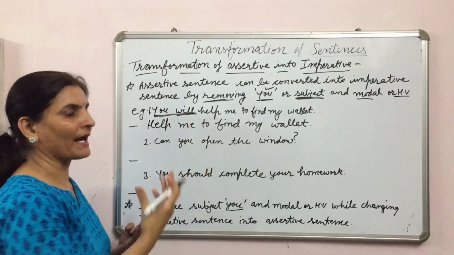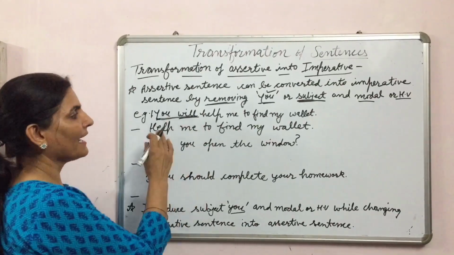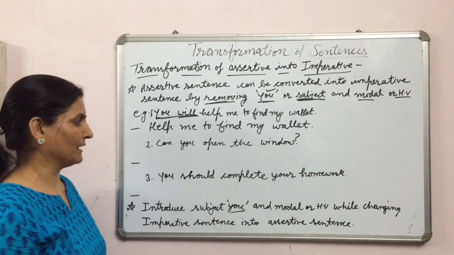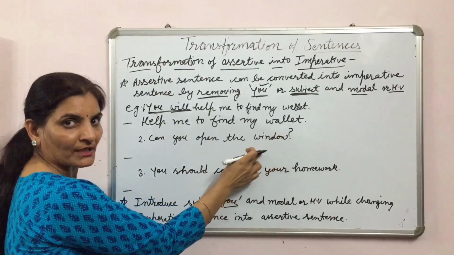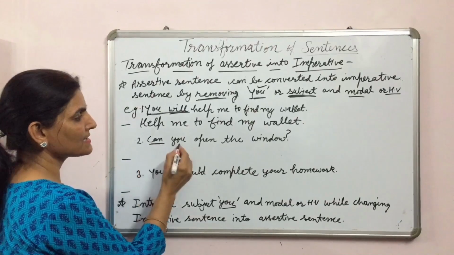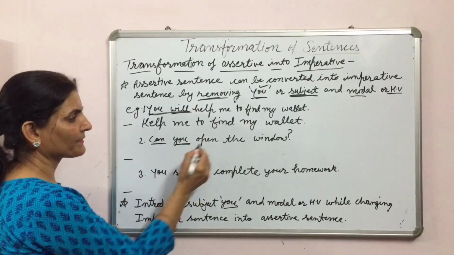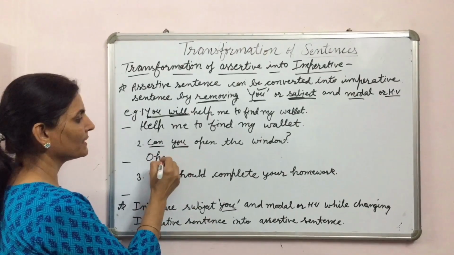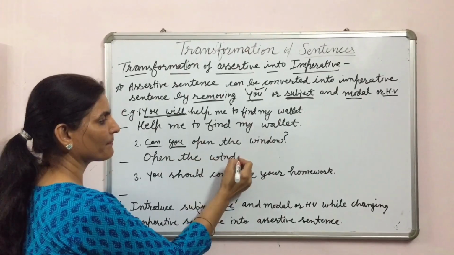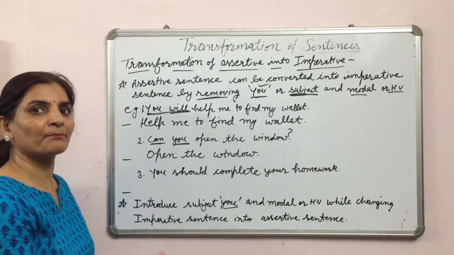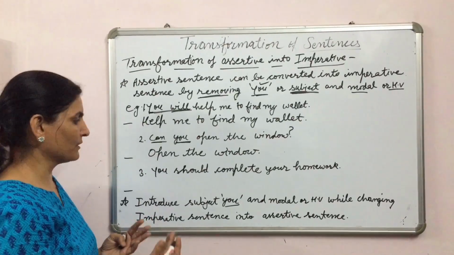Please help me to find my wallet, or kindly help me to find my wallet. Can you open the window? This is a question. Then we will remove this and this, and start from open. Open the window. And if there is a request, please open the window.